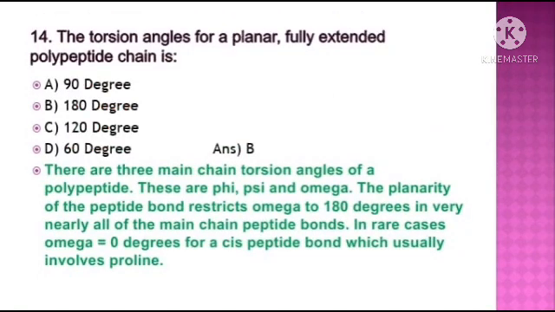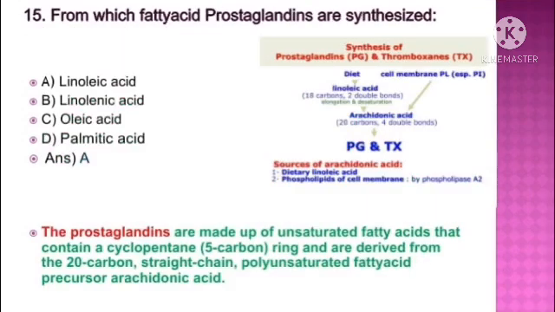Question number 14. The torsion angles for a planar fully extended polypeptide chain is? The answer is option B, 180 degrees. There are three main chain torsion angles of a polypeptide. These are phi, psi and omega. The planarity of the peptide bond restricts omega to 180 degrees in very nearly all of the main chain peptide bonds.